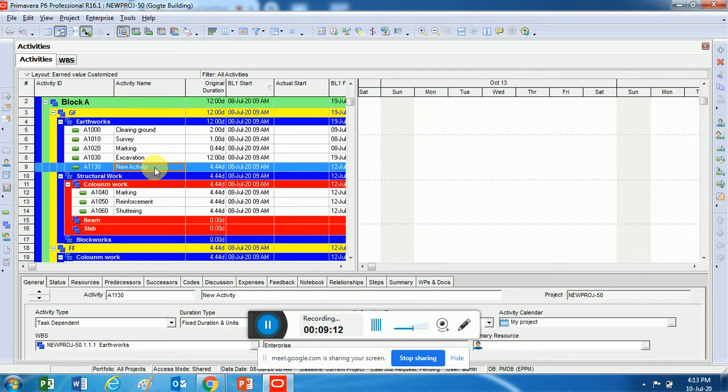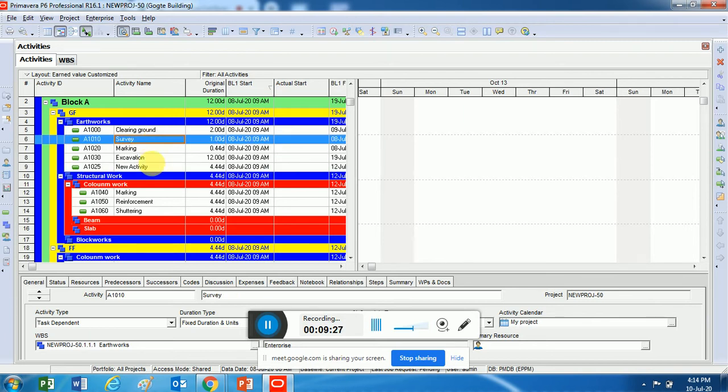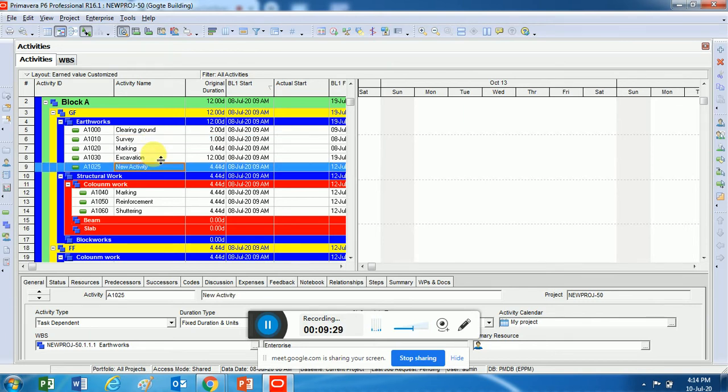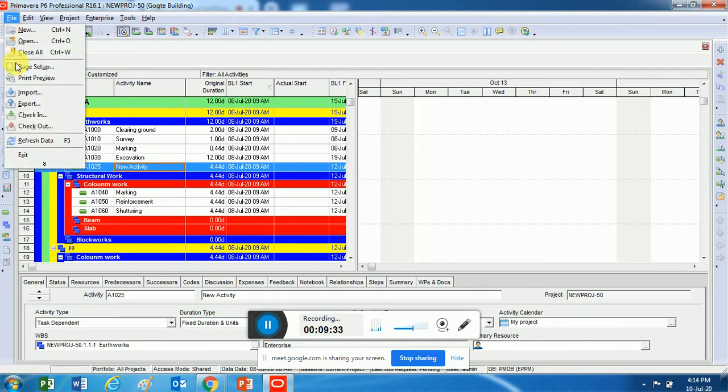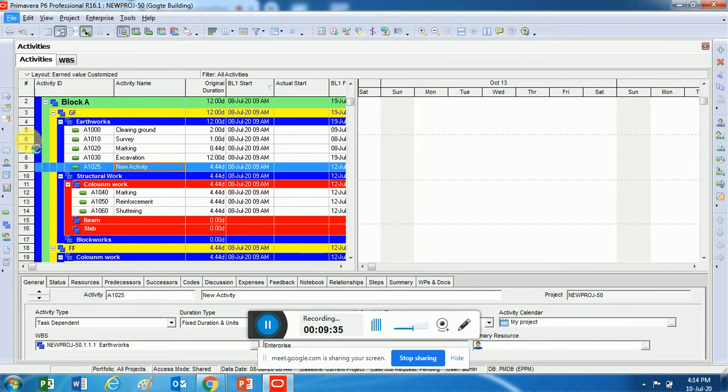Now I want it in between marking and excavation. So what will I do? I'll make it A1025. Now the moment I make it 1025, I'll have to refresh it, with F5, usually it gets refreshed, and then it's taking some time.